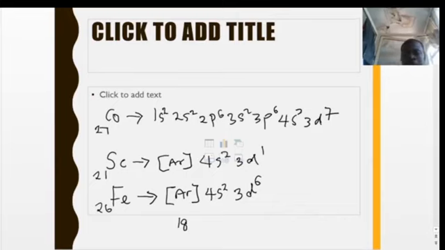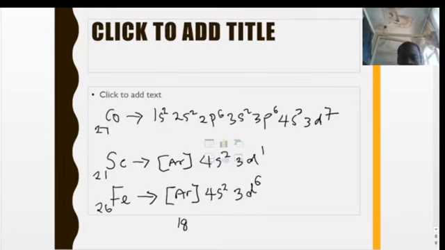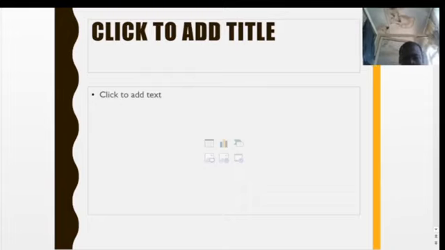Now, noting fully well that in the transition metals from 21 to 30, especially for the first series, they are all going to have 4s2, 4s2, 4s2, with the exceptions of 2 elements, and they are chromium and copper. Chromium and copper. So when you have to write the electronic configuration of chromium and copper, it's going to be a bit different.